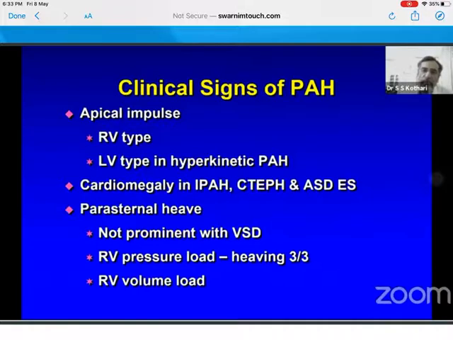If it is sustained, it is a pressure load. If it is hyperkinetic, it's a volume load. For example, ASD would give you a hyperkinetic parasternal heave unless there is Eisenmenger. Isolated TR can give you a hyperkinetic or a mixed parasternal heave. Now, there are errors in assessment of parasternal heave very often. And part of the reason is that one does not appreciate that the heart moves back, the RV moves back in systole. So when it moves back and it comes back, sometimes that routine movement is also appreciated as parasternal heave.